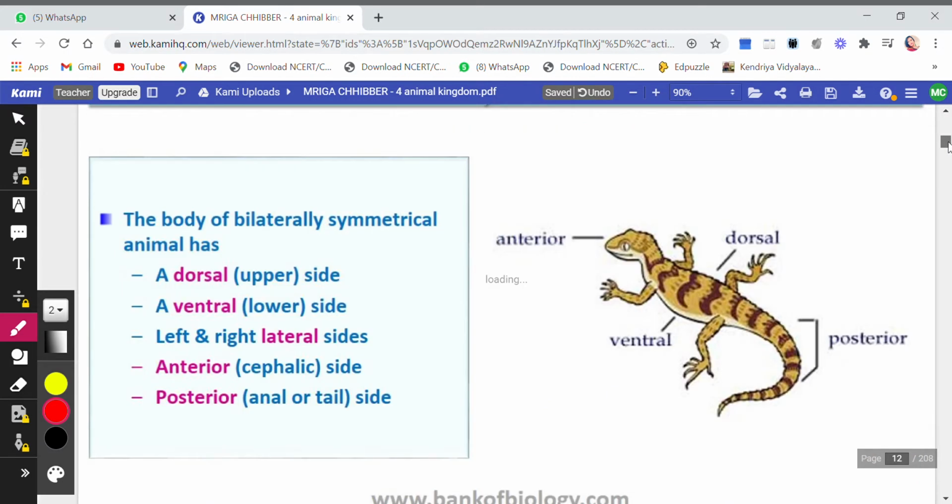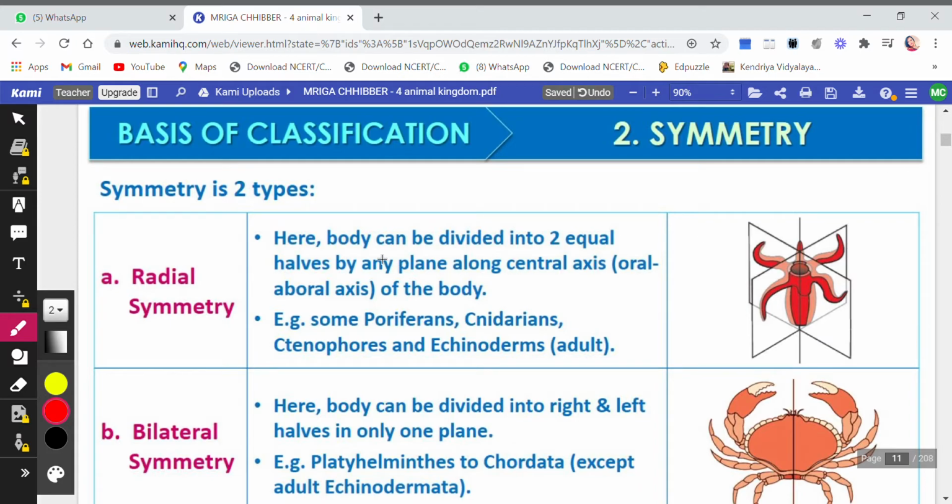Now symmetry is also, children, of two types. As I show you, symmetry is of two types. One is radial symmetry and the other one is bilateral. Now what do you mean by radial symmetry? In radial symmetry, you can cut the organism through any radius into two halves. Here the body can be divided into two equal halves by any plane along the central axis. If you cut the body through any plane along the central axis, you will get two equal halves. The examples given are poriferans, cnidarians, ctenophores, echinoderms, that is, adult echinoderms.